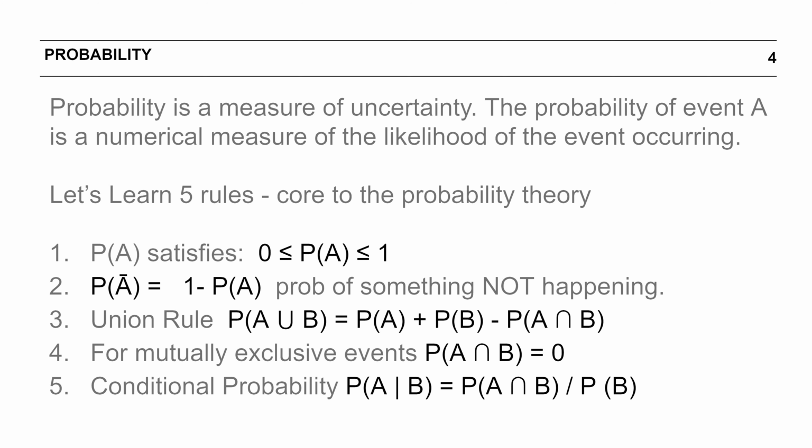Rule 4. For mutually exclusive events, the probability of A and B happening is 0. Rule 5 is the conditional probability rule. This states that the probability of an event A happening given B is the probability of A and B over the probability of B. Now let's understand these rules one by one in more detail.